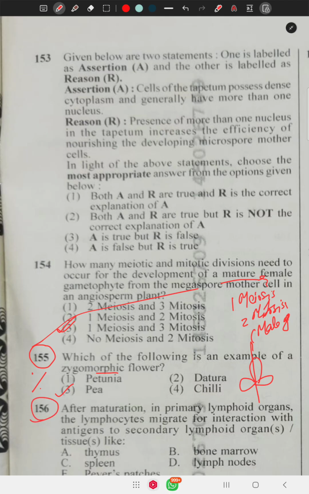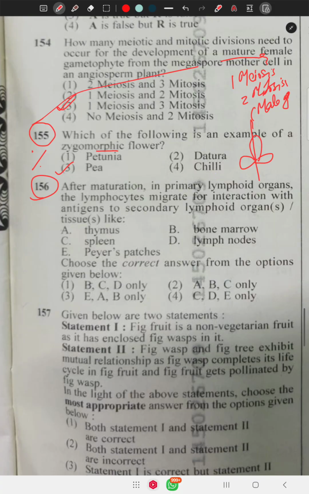Question number 156 says, after maturation in primary lymphoid organs, the lymphocytes migrate for interaction with the antigen to secondary lymphoid organs. So here, which one is a secondary lymphoid organ? Choose the correct answer from the options. The spleen is a secondary lymphoid organ. Peyer's patches in the small intestine is a secondary lymphoid organ. Lymph nodes are secondary lymphoid organs. But thymus and bone marrow are the primary lymphoid organs. CDE is the correct option.